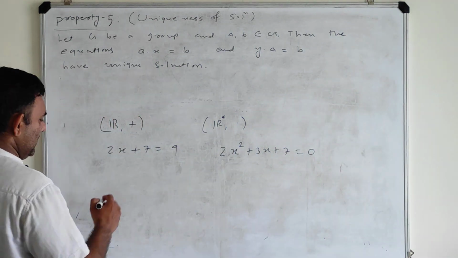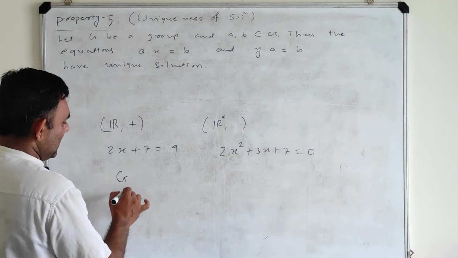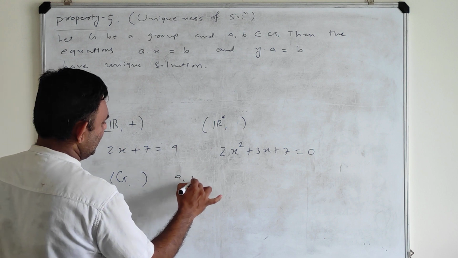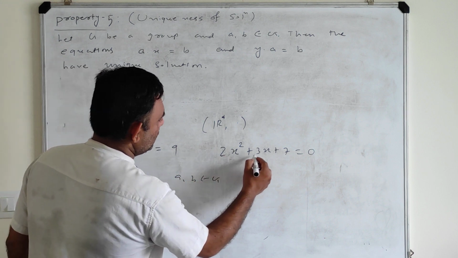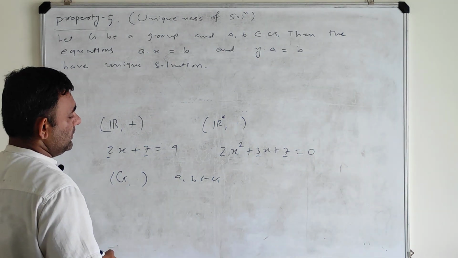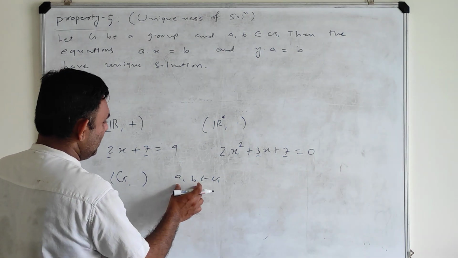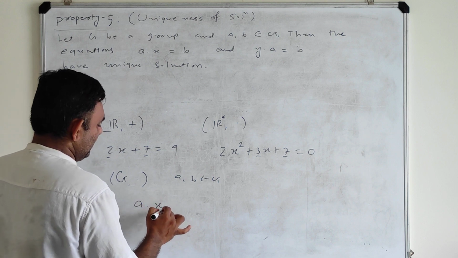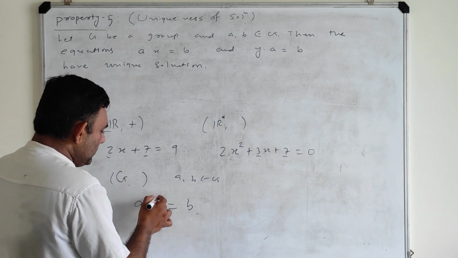So in general, if I have a group structure, say G, with one operation dot, you consider two elements A, B in G. Here 2, 3 and 7 are elements of R. So let me consider A dot x is equal to B. Give me x.